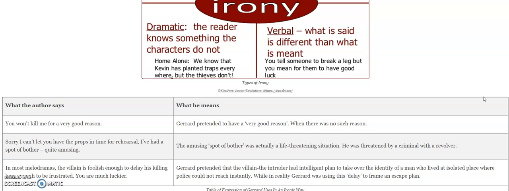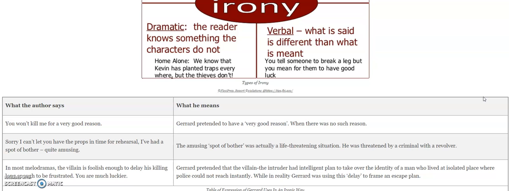What the author says: you won't kill me for a very good reason. What he means is that Gerald pretended to have a very good reason when there was no such reason. Sorry, I can't let you have the props in time of a rehearsal. I have had a spot of bother, quite amusing.